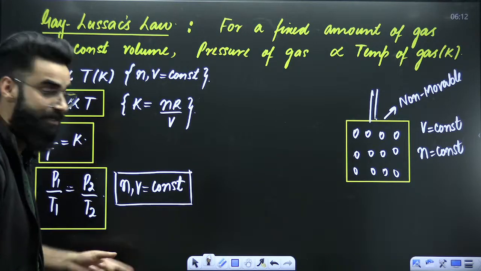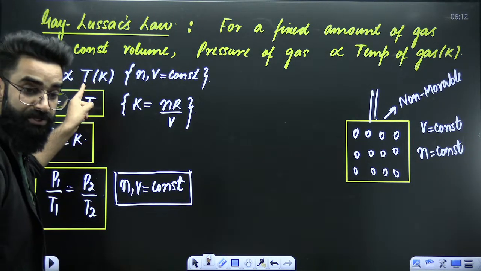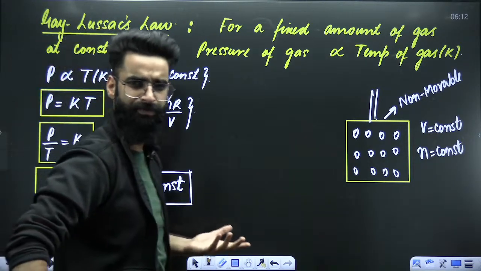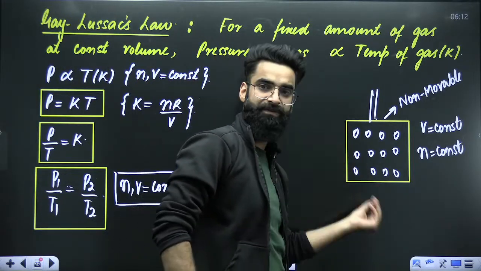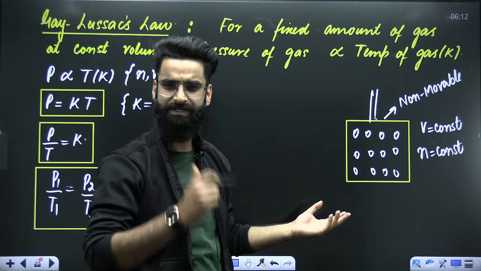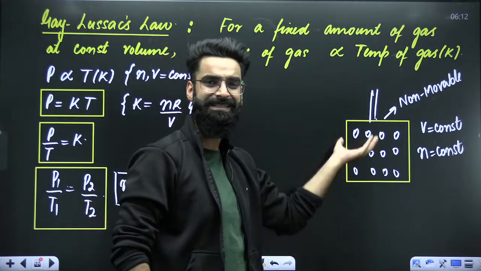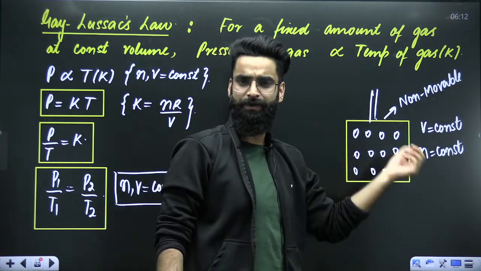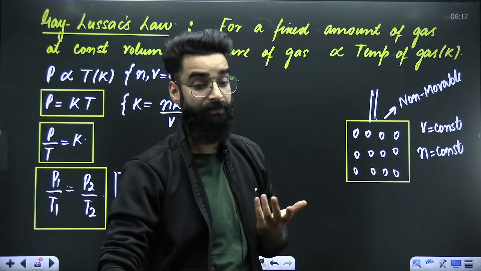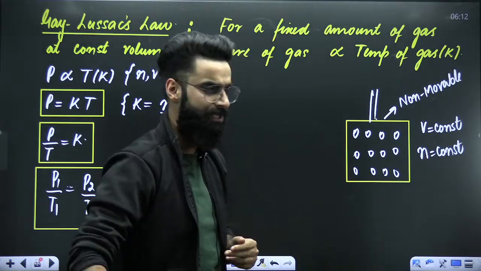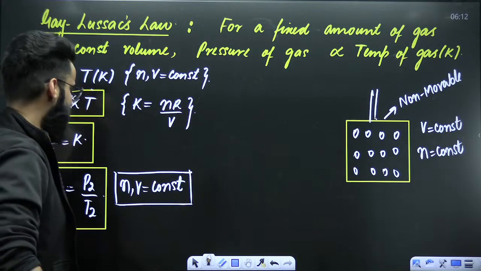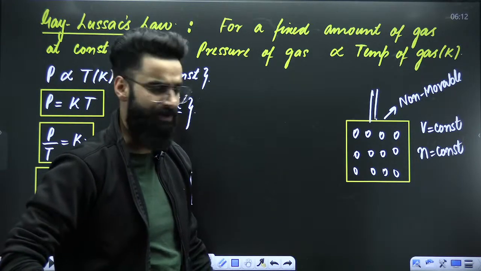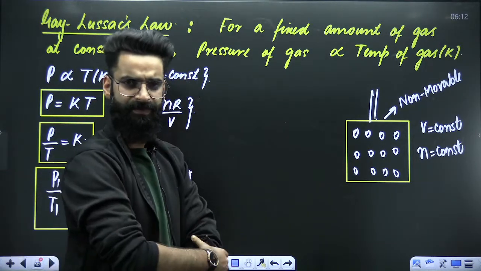And what does Gay-Lussac's law say? Pressure of the gas is directly proportional to the temperature of the gas in Kelvin. That means if you increase the temperature of the gas, the pressure of the gas will automatically increase. How would you increase the temperature? By supplying heat. When you supply heat to the gas, the kinetic energy of the molecules will increase, the number of collisions will increase, and eventually pressure will increase. Similarly, on decreasing the temperature, pressure will decrease. I hope that's clear, right?